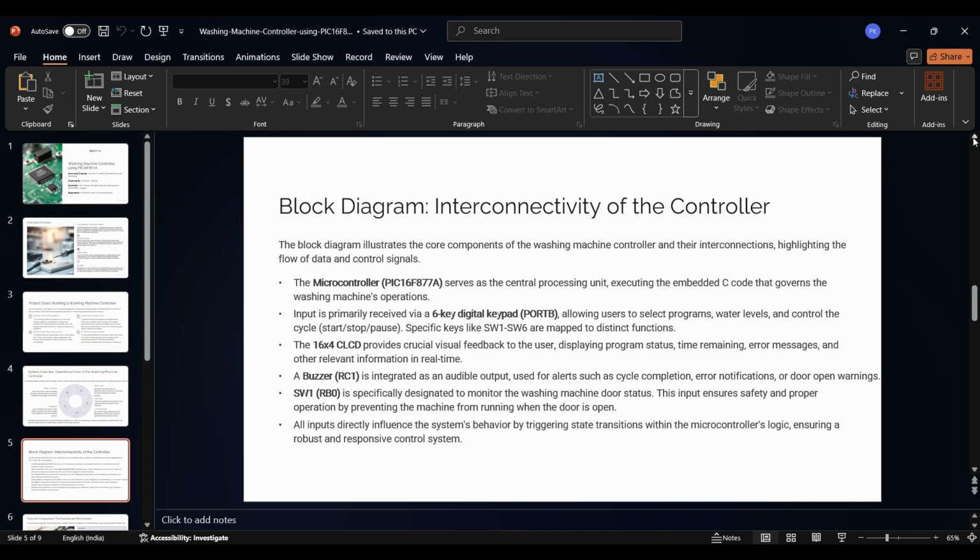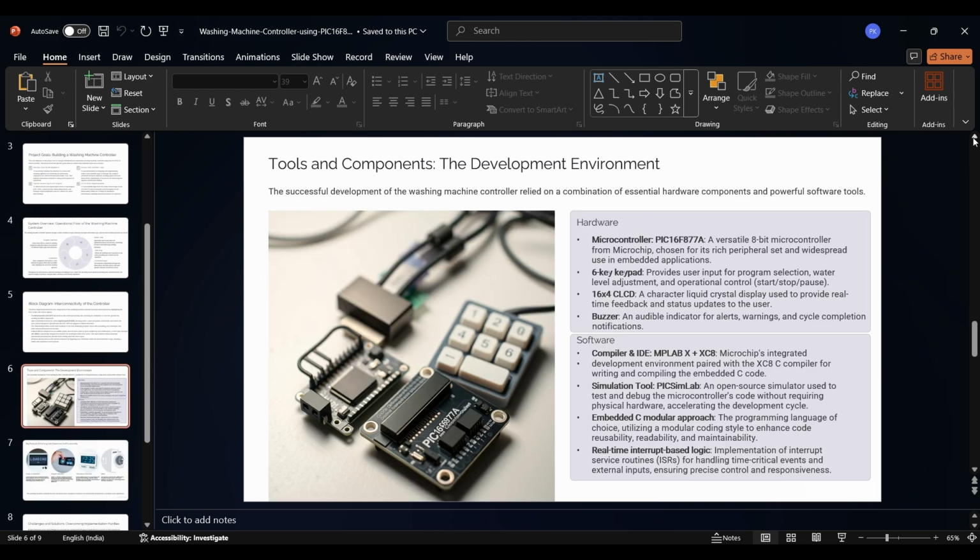This diagram shows the hardware interconnection. At the core is the PIC16F877A microcontroller connected to a 6-key keypad for user input, a 16x4 character LCD for displaying status, and a buzzer for alerts. Each key and output is mapped to a specific function and the logic is handled through state transitions inside the microcontroller.